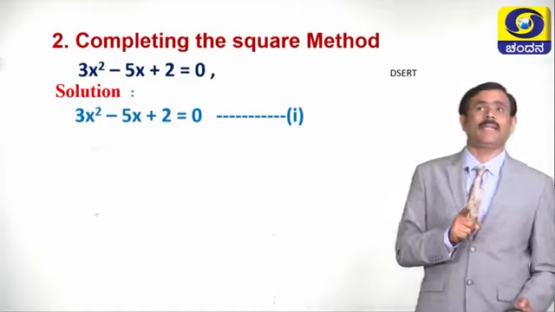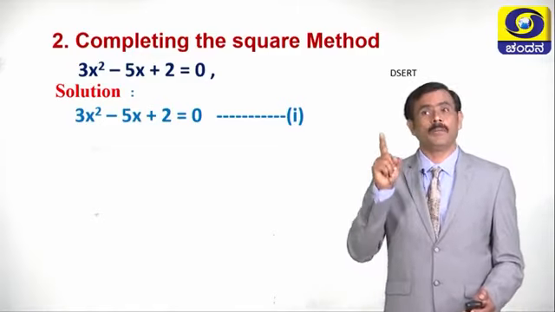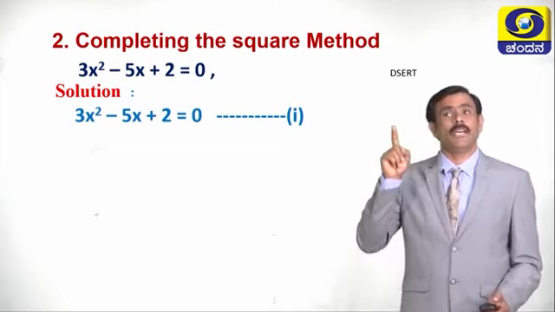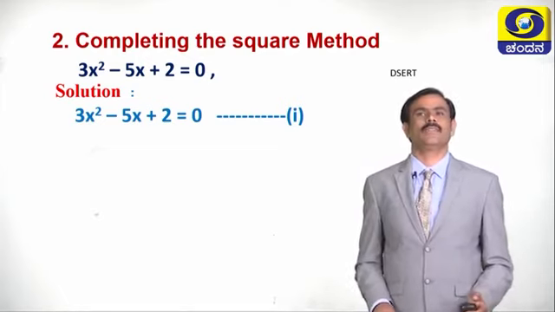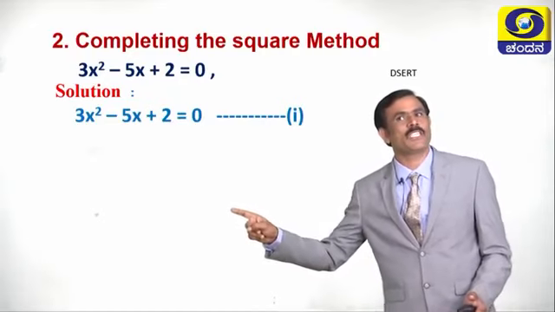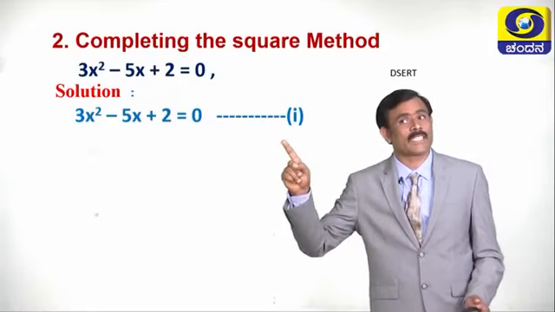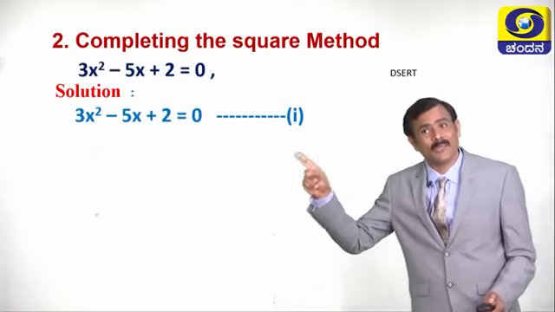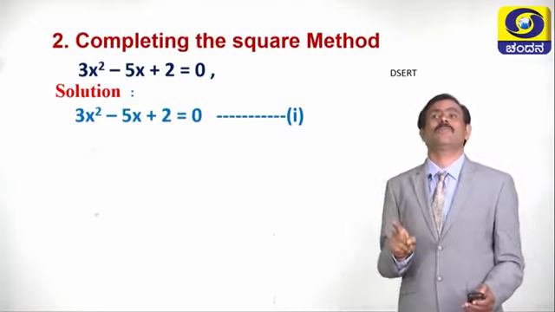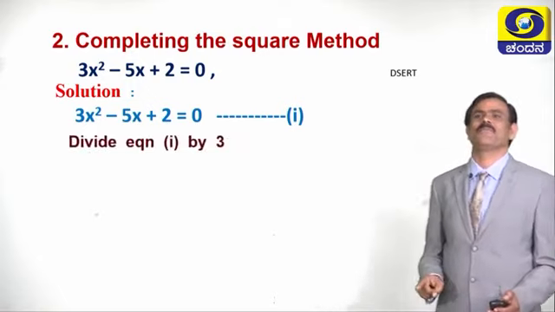Children, keep in mind, while solving a problem by the completing the square method, the coefficient of x square should be equal to 1. Here, what is the coefficient of x square? Coefficient of x square is 3. Then what do we have to do? We have to divide the entire equation by 3.